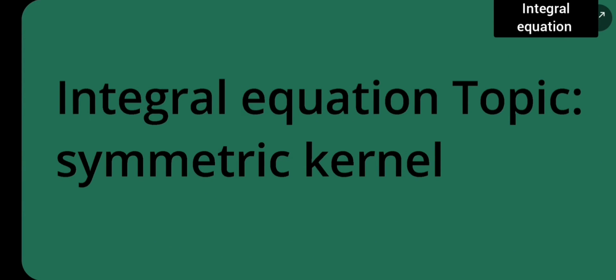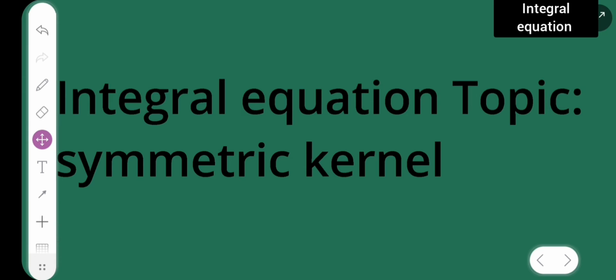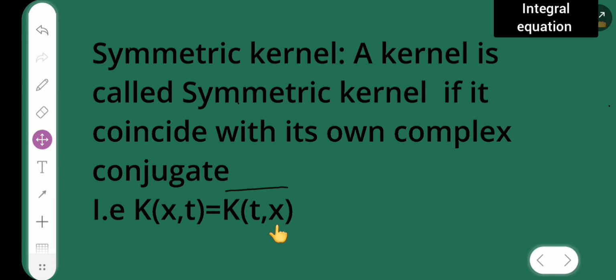Today's topic is about the symmetric kernel and integral equation. So now, what is a symmetric kernel? A kernel is said to be symmetric when it coincides with its own complex conjugate, that is, k of x comma t is equal to k conjugate of t comma x.